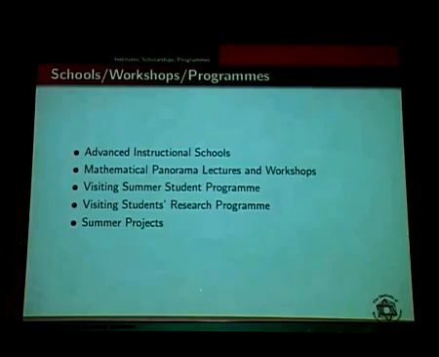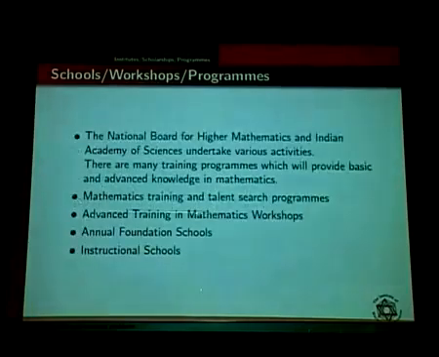Two months you can spend in a research institute. They will provide you food and accommodation and everything. You can utilize the library. Summer projects are a 2 month program, and schools are 1 month or 2 months. If you can get into one school or any one of these MTTS or advanced training mathematics workshops, annual foundation schools, you will meet a lot of mathematicians, a lot of researchers. You will automatically know what you have to do next. Coming here, you are getting some information, but if you can get into one of these schools, you will automatically know what to do next.